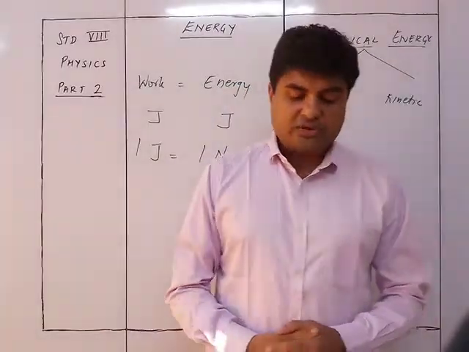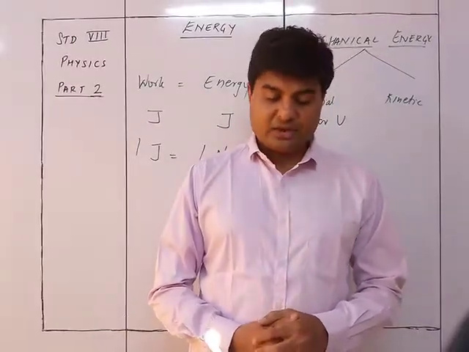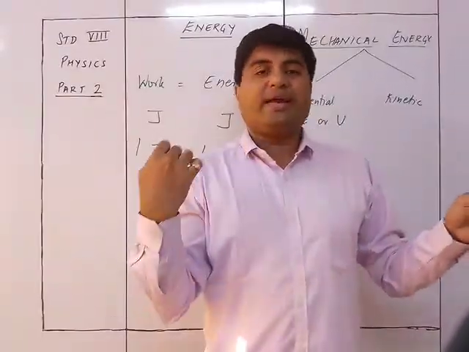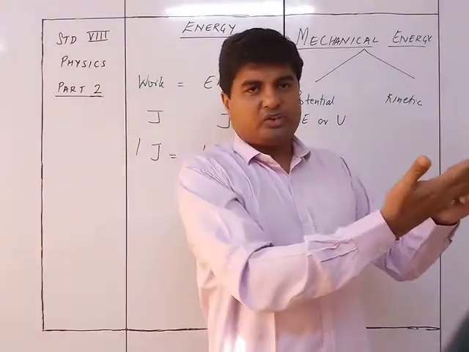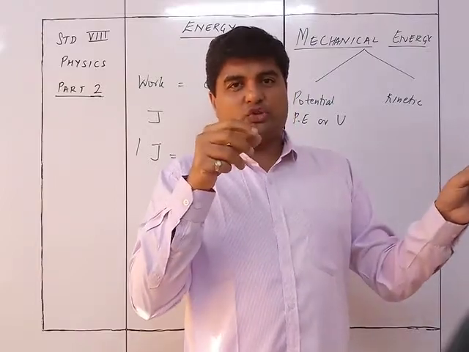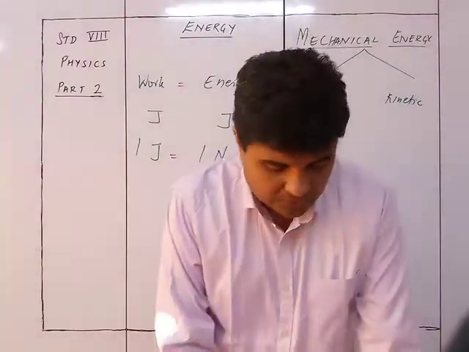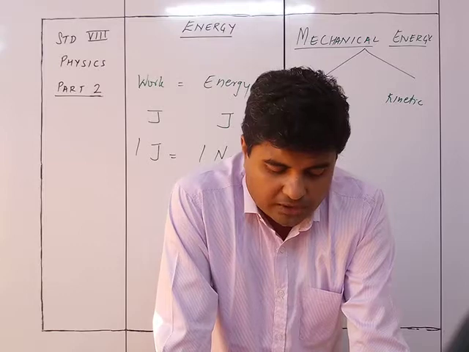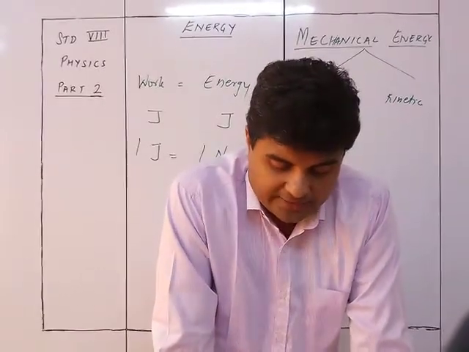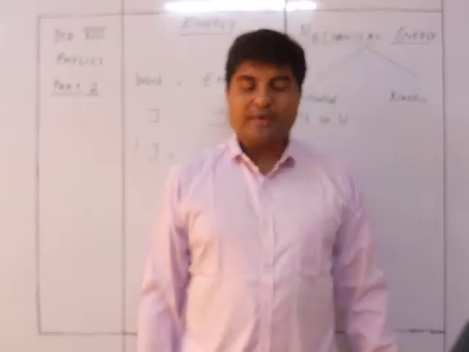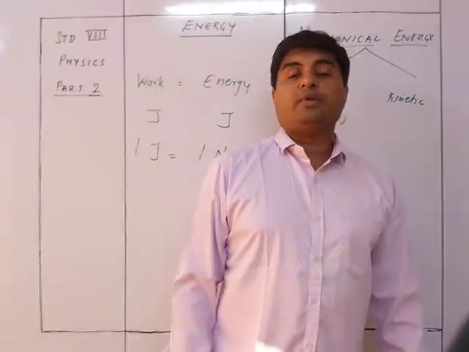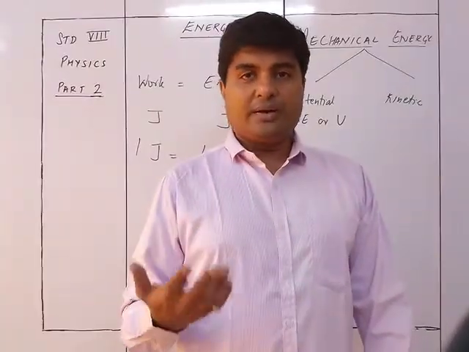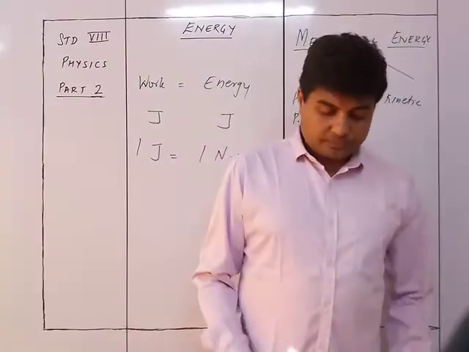Similarly, the third one is that a stretched rubber band has potential energy. So when I stretch the rubber band, it has got potential energy. It does work in restoring itself back to its original position. So when I release it, it is going to restore back. At the same time, if I make a catapult and place a stone, then the stone is also going to fly off. So it does work in restoring itself into its original state. If a pebble is placed on a stretched rubber catapult, it is thrown away when it is released to restore its original state. So that's why the potential energy of the catapult is converted into the work done on the stone.